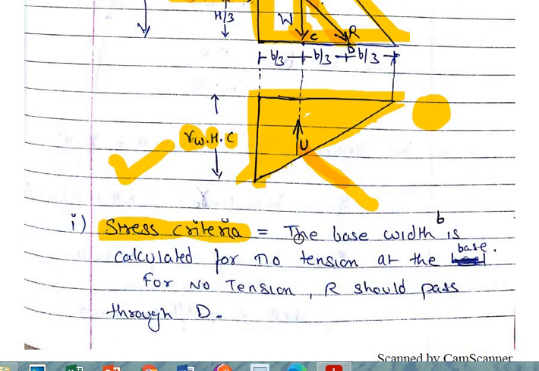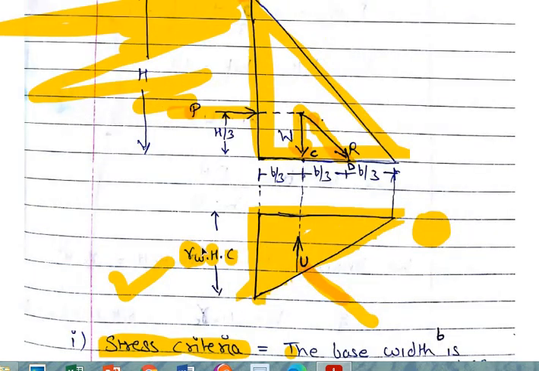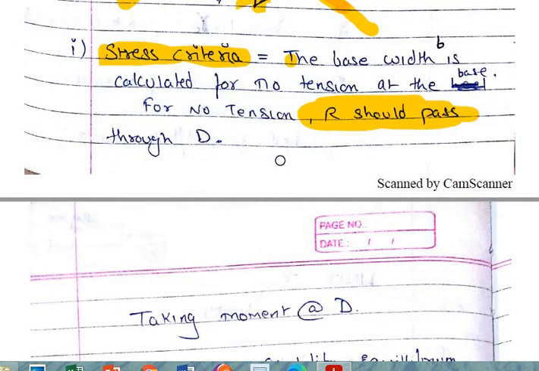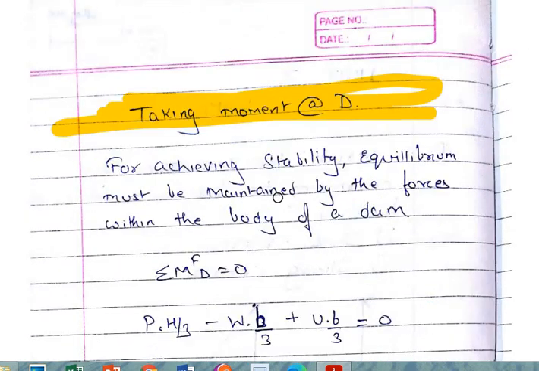Stress criteria: in any case, the resultant should not pass outside the middle third portion. So in stress criteria, when the stresses are acting on the dam, the resultant should pass through point D. And to maintain the equilibrium, let's apply the moment equation at point D. Again, the same thing which has already been told to you: for maintaining the stability, you need to apply the equations of equilibrium.